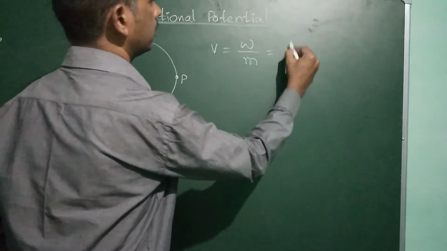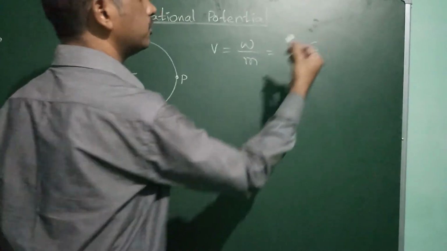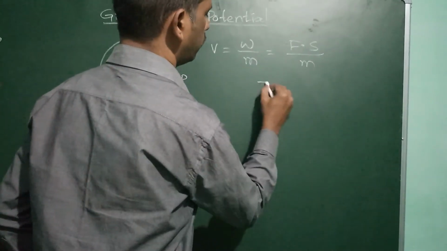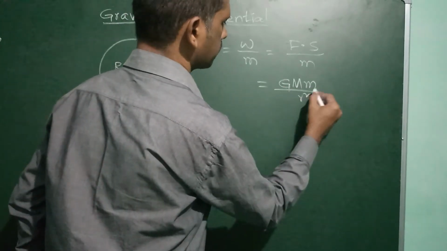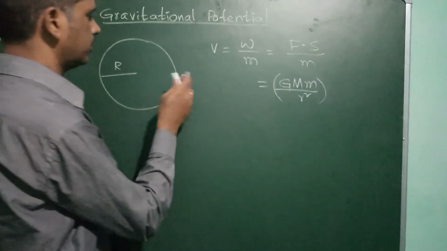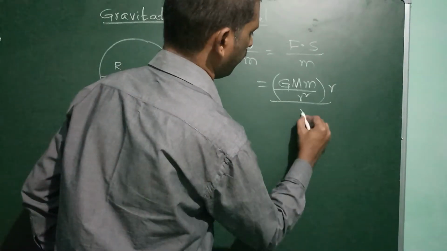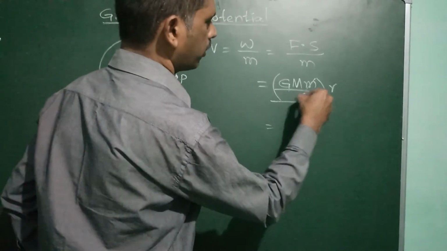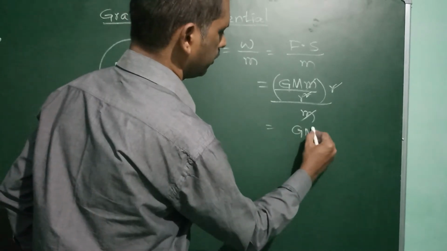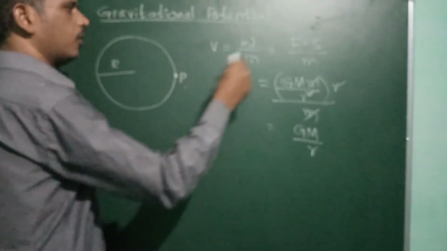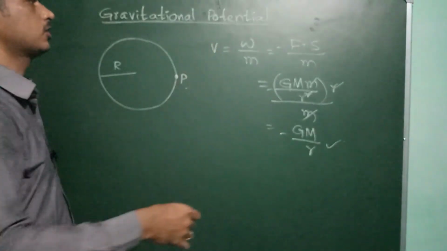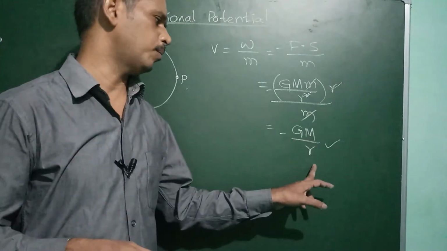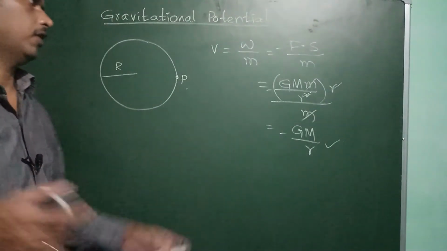We can write W as F into S. Work done is equal to force into displacement. Force we already know, according to Newton's law of gravitation, is G M m by R square, into S, which is nothing but distance R. The m cancels, one R cancels, and you get GM by R. This is also always negative work. So on the surface, the gravitational potential is minus GM by R.